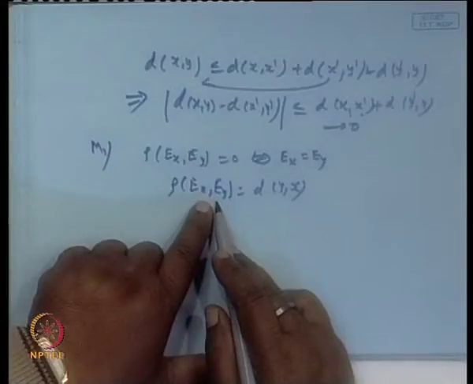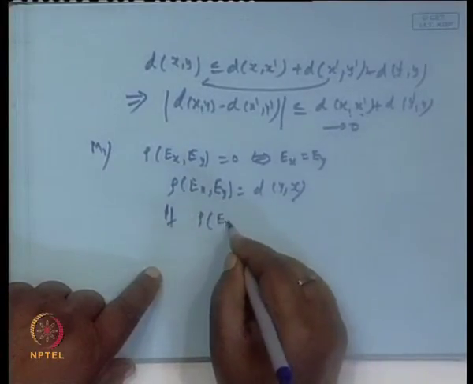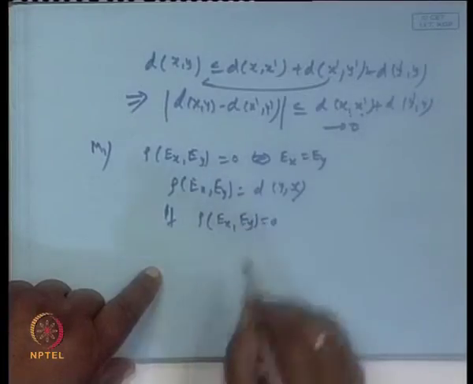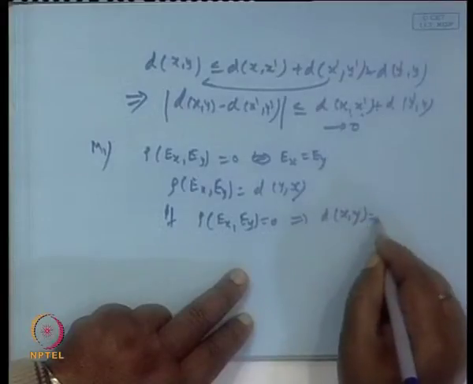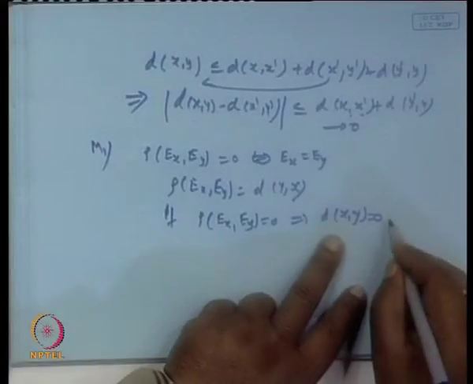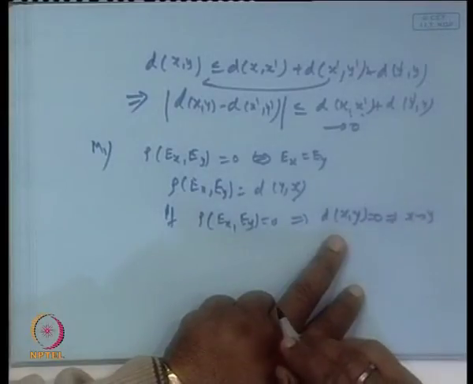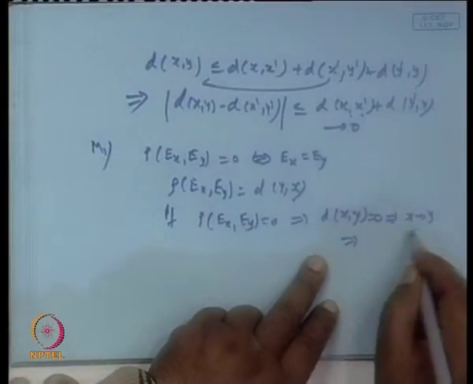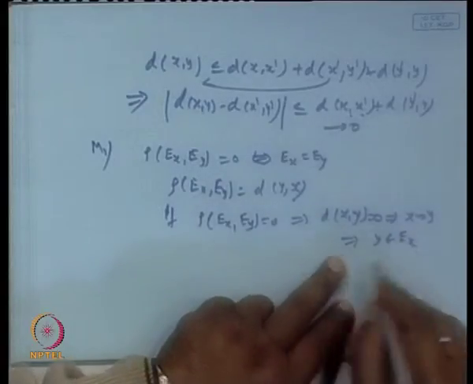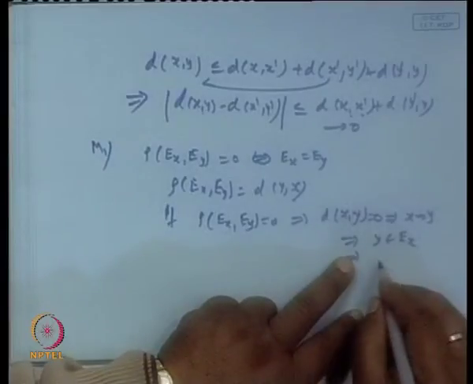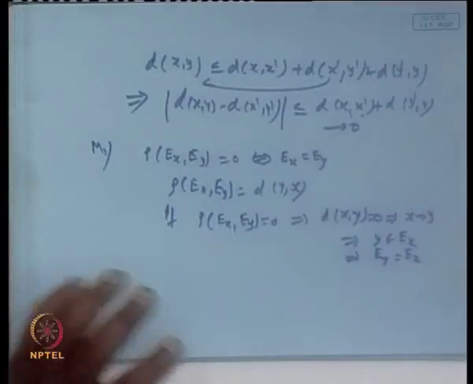Now, if rho E x E y is 0, what do you mean? It means d of x y is 0. D of x y is 0, does it not imply x is related to y? So, does it not imply that y belongs to E x, or the class generated by y and the class generated by x both will be identical.